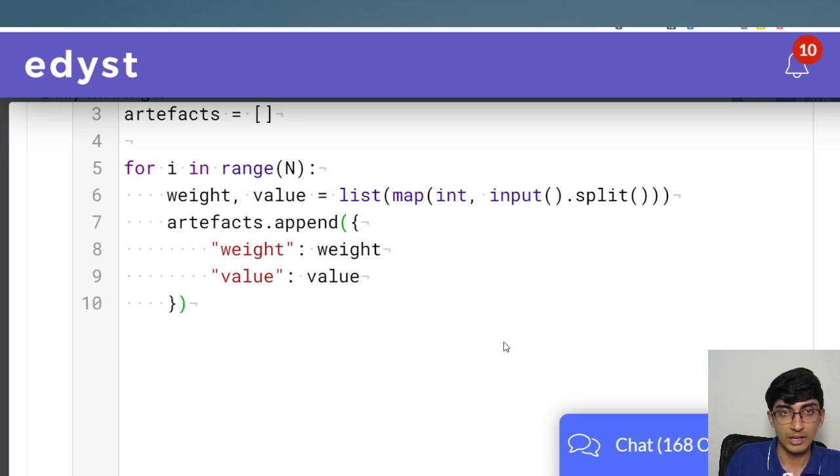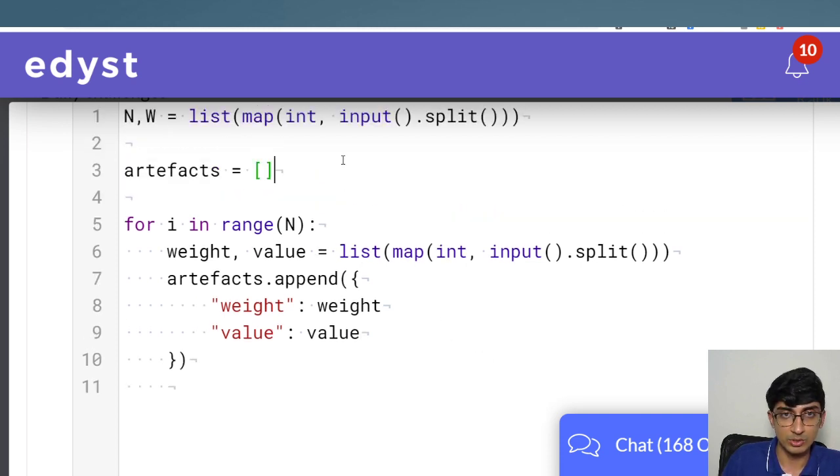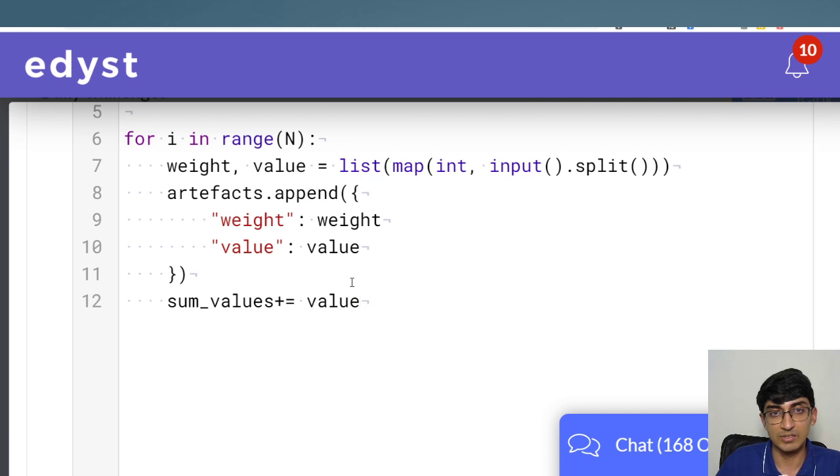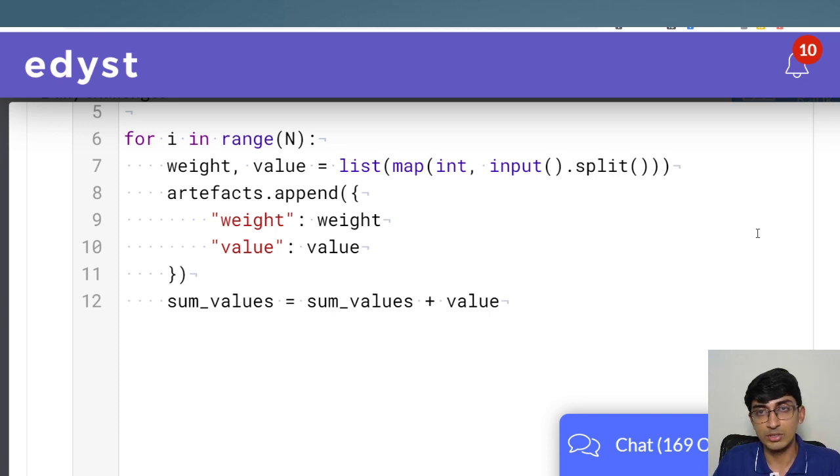We appended this, and we need the sum of all the values, right? So sum_values is equal to 0, and sum_values plus equal to value. That is, just add this value again, or instead of the short form, we can also write sum_values plus equal to value. This is what we got. We are adding all of the values, which is very important because that will be the number of columns in our 1D array, right?